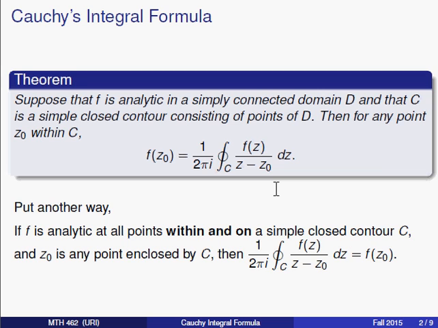Now, as we've done in the previous statement of the Cauchy-Goursat theorem, we can get away from talking about the simply connected domain D if we just rephrase it and say, if f is analytic at all points within and on a simple closed contour C, and z0 is any point enclosed by the contour C, then the integral formula we stated above holds.